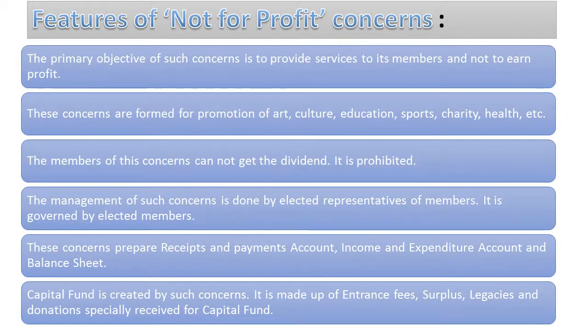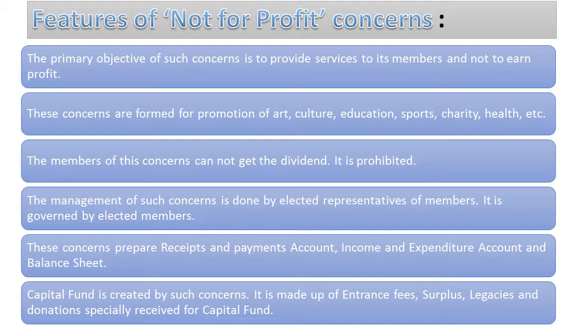Features of not-for-profit concerns or organizations. The primary objective of such a concern is to provide services to its members and not to earn profit. Again emphasizing the words its members, those who are members are provided better quality services at a concessional or cheap rate. Many times they work not only for the members but for the benefit of society, where people are really in need. That is why their aim is only to provide services, not to earn profit.